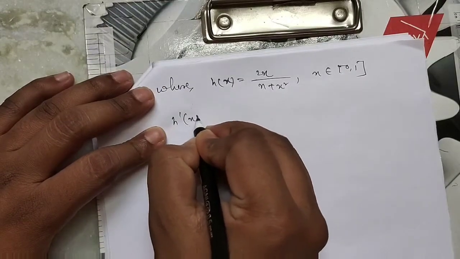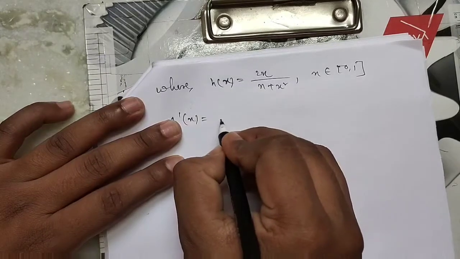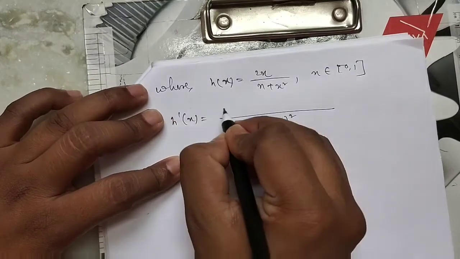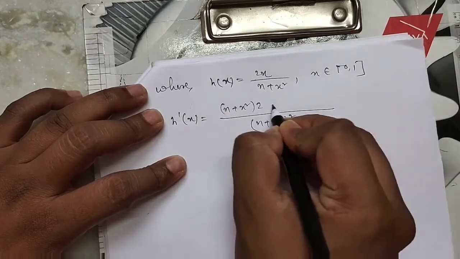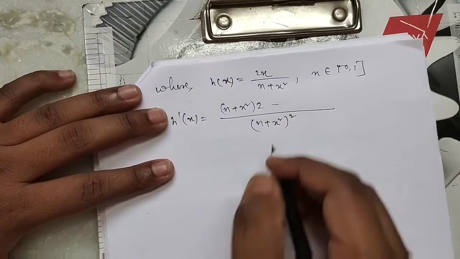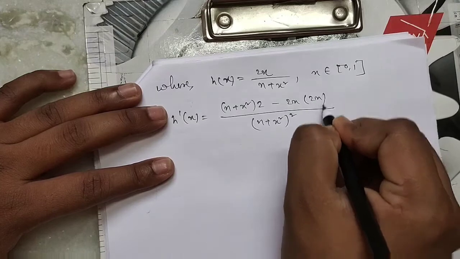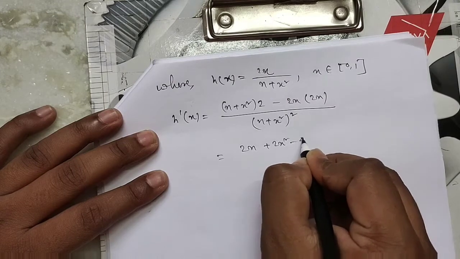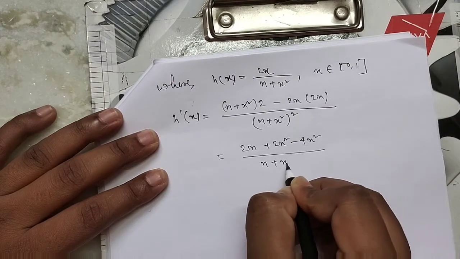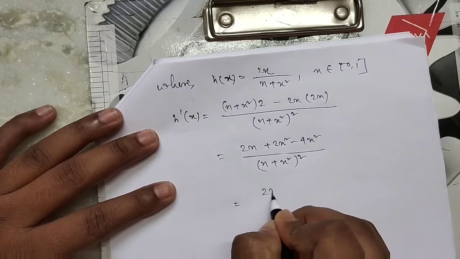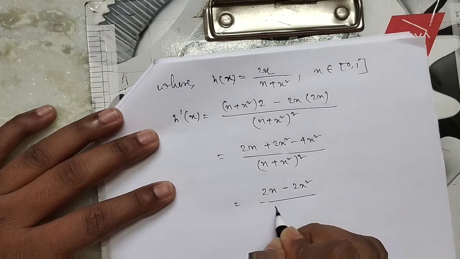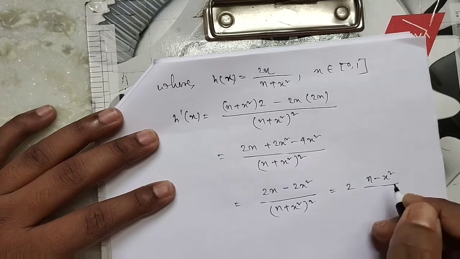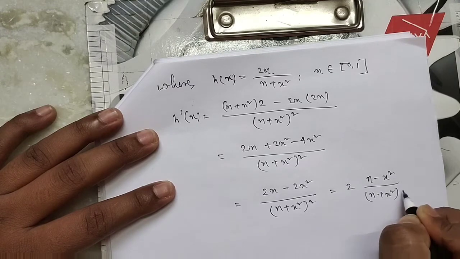Now h'(x) equal to ((n plus x square) into 2 minus 2x into 2x) by (n plus x square) the whole square. So 2n plus 2x square minus 4x square, that is 2n minus 2x square by (n plus x square) whole square, equal to 2 into (n minus x square) by (n plus x square) whole square.